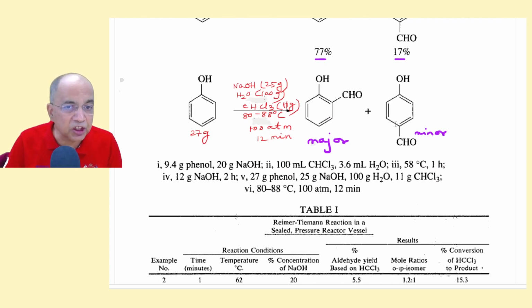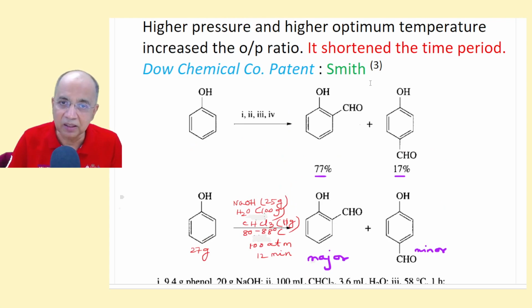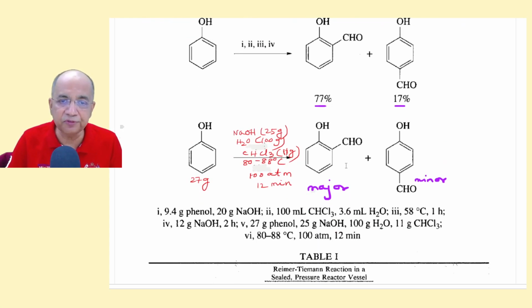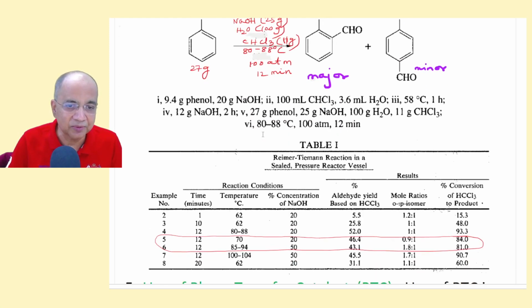With this condition, using NaOH, excess water and chloroform, 100 atmosphere pressure, and 80 to 88 degrees, he could get the reaction to be complete in 12 minutes. That is the Dow company patent by Smith, getting a mixture of both. Ortho is the major product in this condition because the concentration of alkali was high.